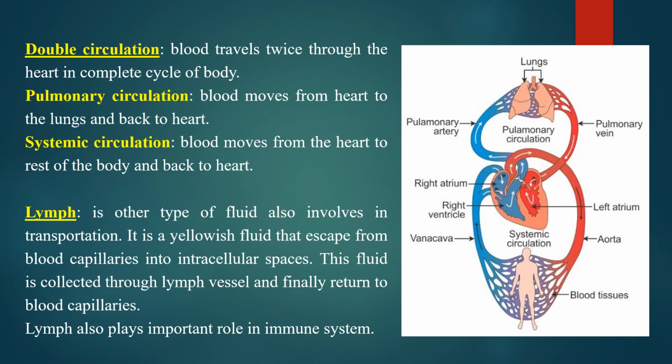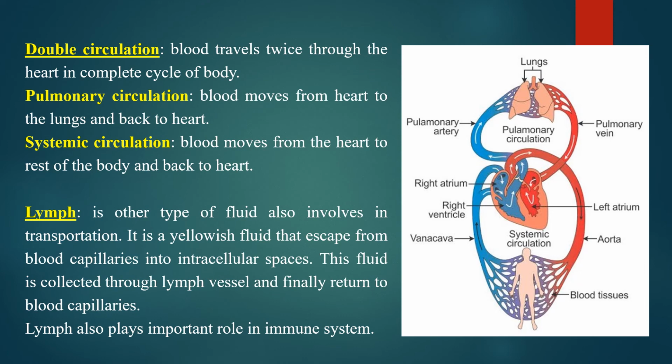Double circulation is present mainly in the higher organisms, as there are separate chambers for oxygenated and deoxygenated blood, while in lower organisms such as reptiles and fishes there are 3 and 2 chambers respectively. In fish there are 2 chambers. In the heart there is mixing of oxygenated and deoxygenated blood, so there is single circulation, while in mammals and birds there is double circulation.